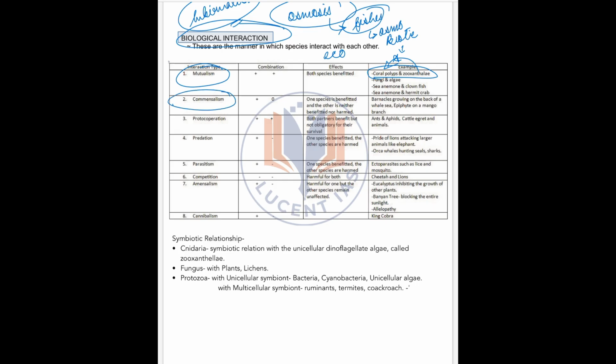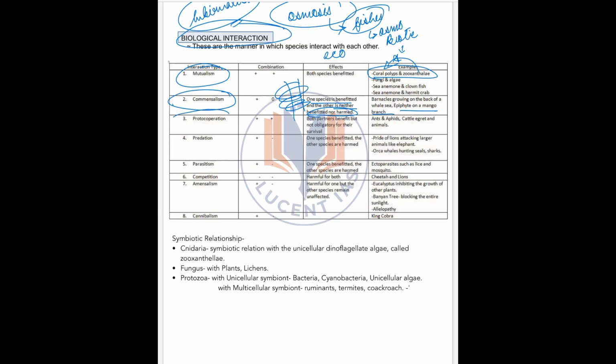So what is commensalism? It is the interaction in which one species is benefited but the other species is neither benefited nor harmed. This is called commensalism. For example, an epiphyte on a mango tree. We see creepers on trees. So this is the epiphyte on a mango tree, where the mango tree is neither benefited nor harmed, but the epiphyte is benefited. So this is commensalism.